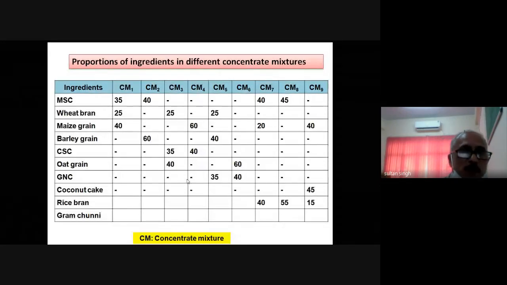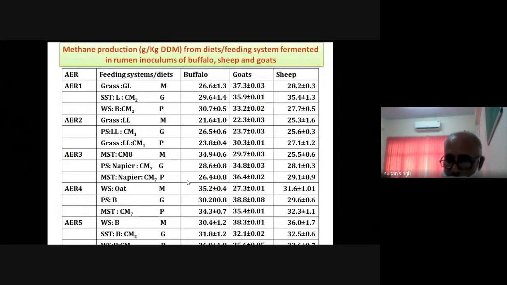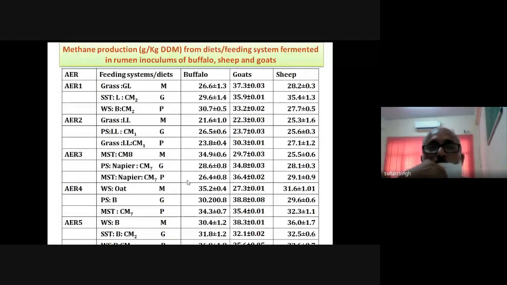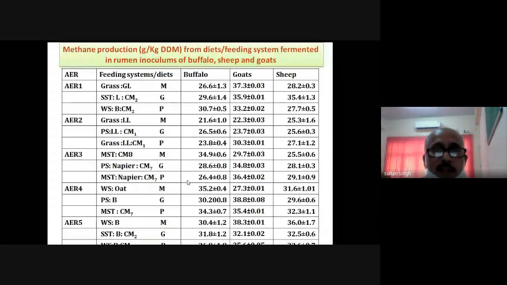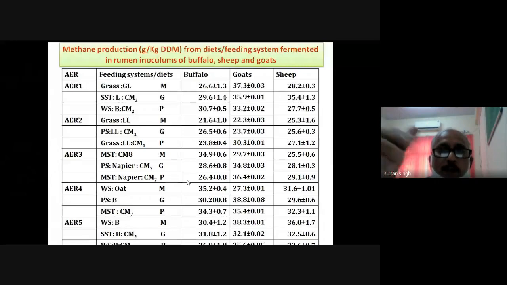Friends, as you see here, we utilized those diets, not only in case of one species. We used the buffalo, the goat, and the sheep. And then we saw what the methane production is from the different species.